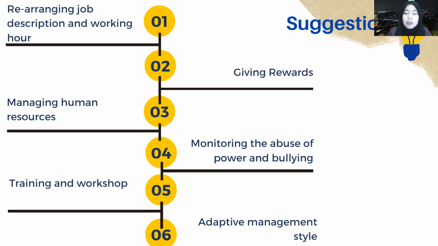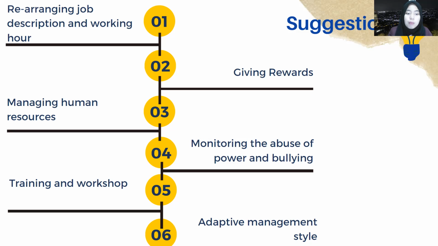And then fourth is monitoring the abuse of power and bullying. The monitoring is very good because it will give justice to the employees, so that there will be no abuse of power and no bullying. So they will have a supportive, fun workplace, a fun environment for the employees to work in.